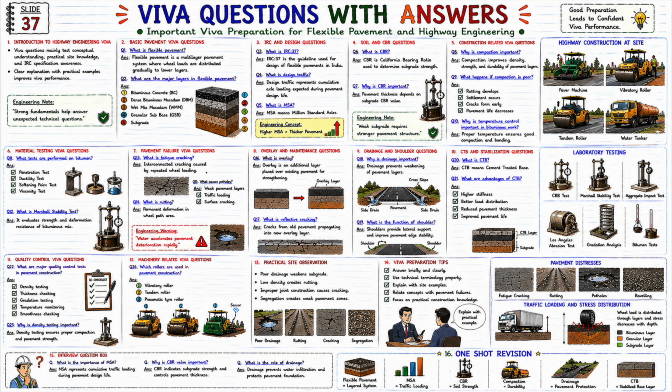Now let us look at the 10th section. CTB and stabilization questions. Q20. What is CTB? Answer. CTB means cement treated base. Q21. What are advantages of CTB? Answer. Higher stiffness, better load distribution, reduced pavement thickness, improved pavement life. And this is the main advantage of stabilized pavement structure.